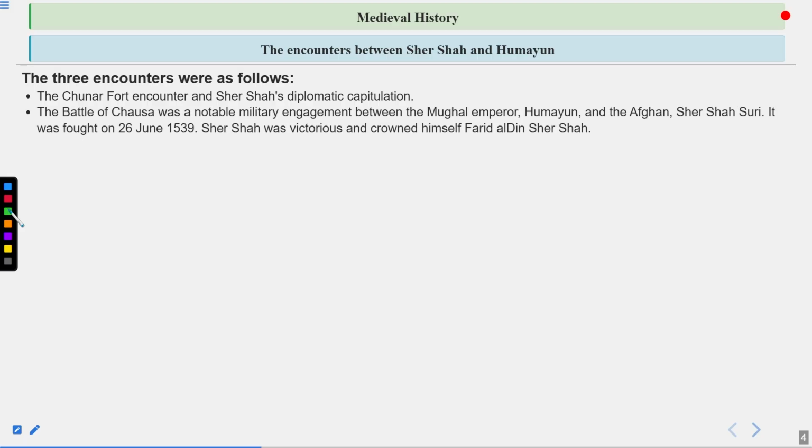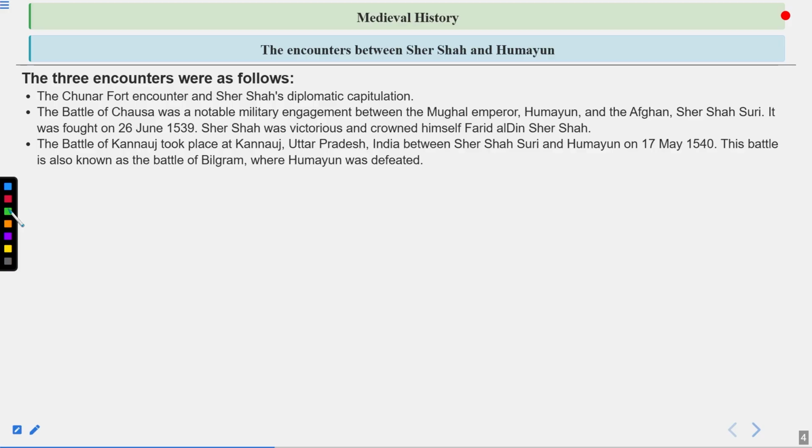The Battle of Chausa was a notable military engagement between the Mughal Emperor Humayun and the Afghan Sher Shah Suri. It was fought on 26 June 1539. Sher Shah was victorious and crowned himself Farid al-Din Sher Shah. So this was the first time he adopted this name, Sher Shah. And if we talk about him, earlier he was known as Sher Khan. And Chausa is the place that you can see at the entry of Bihar.